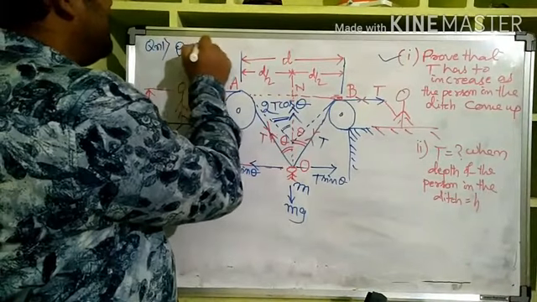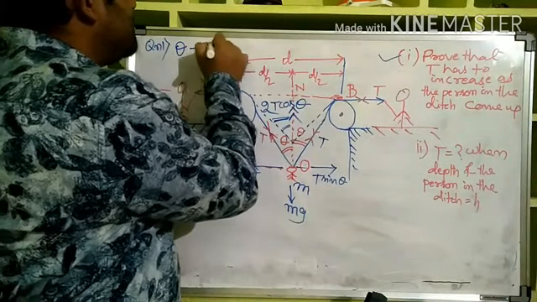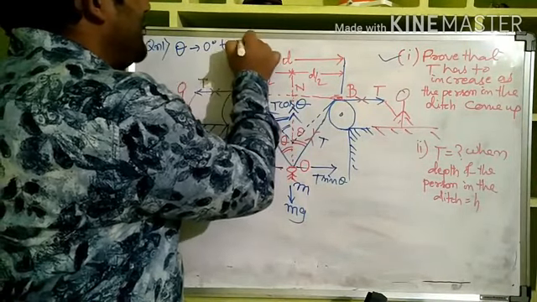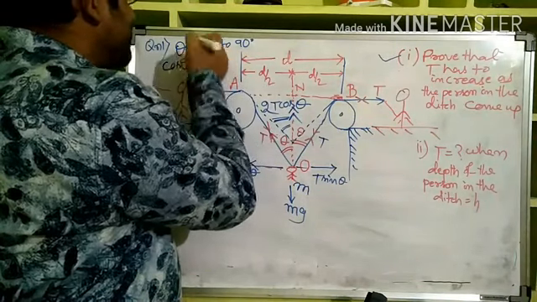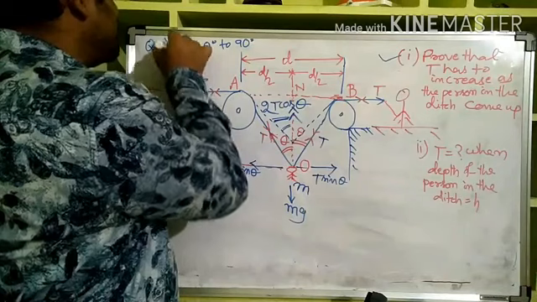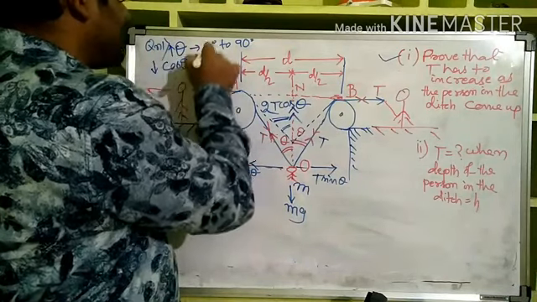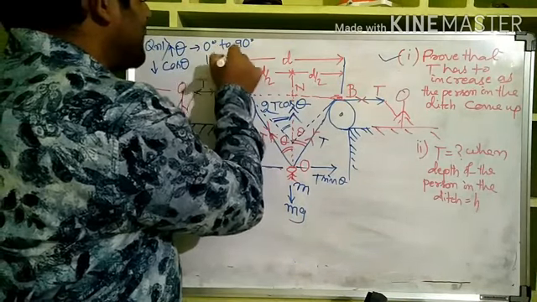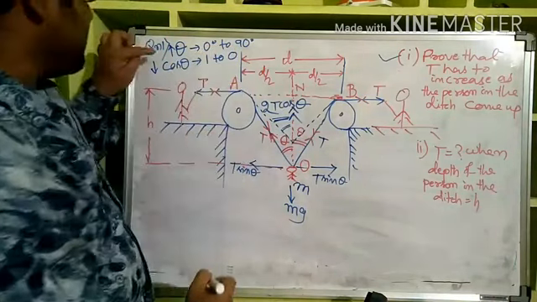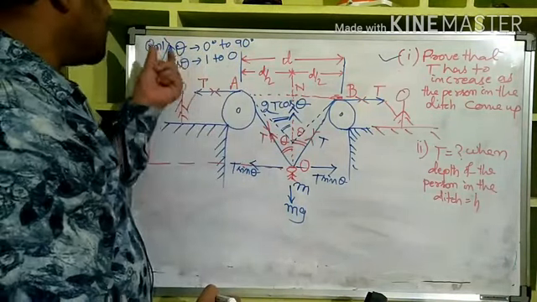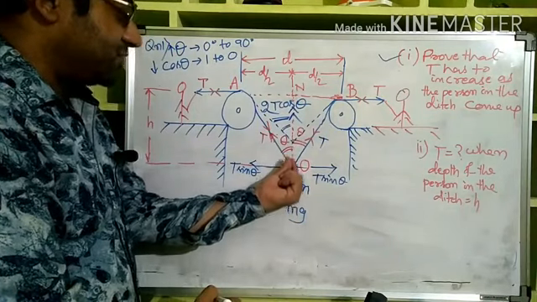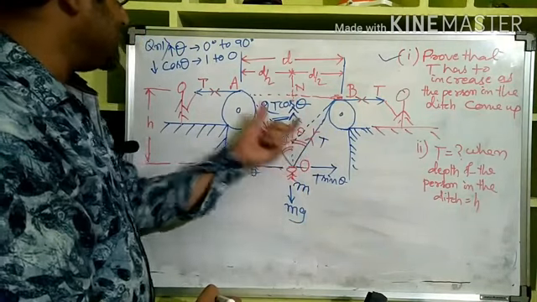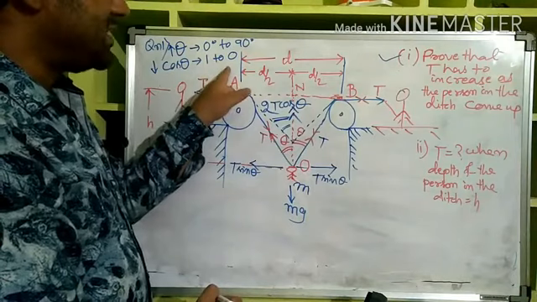So as theta is increasing from 0 degree to 90 degree, cos theta is decreasing, from 1 to 0. As this man moves up and up and up, theta is increasing, that means cos theta is decreasing.